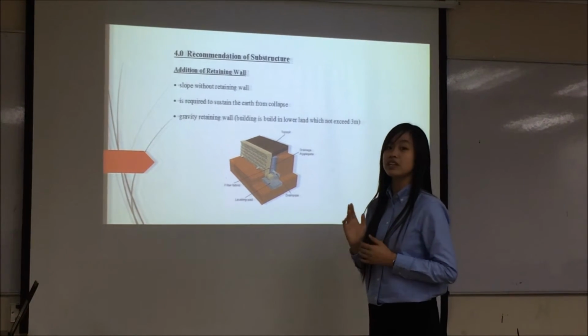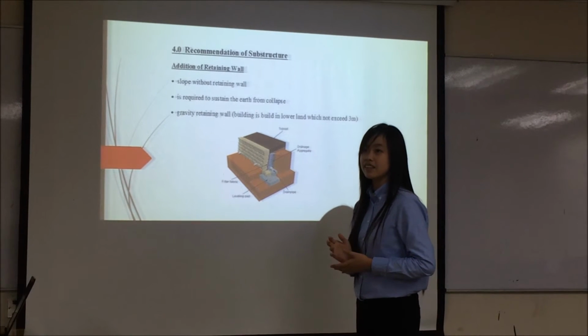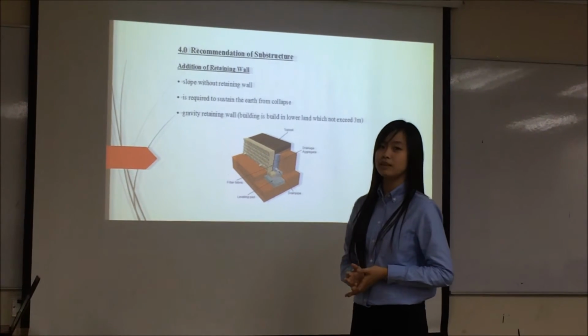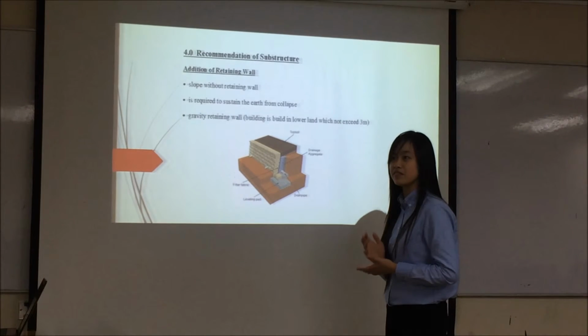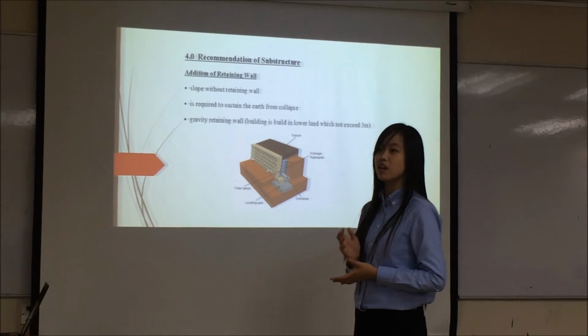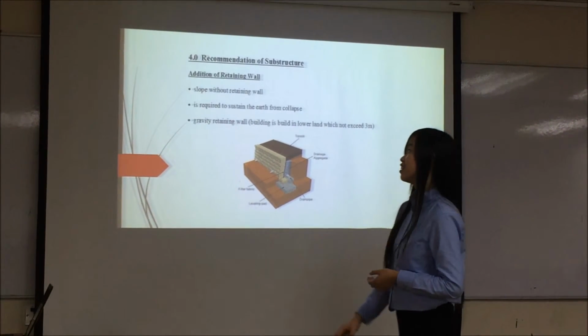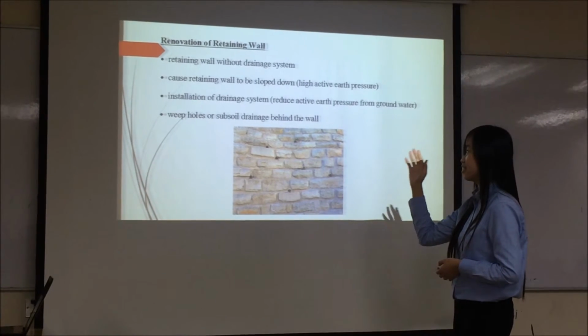Some of the slope is without the retaining wall, so the retaining wall is required to sustain the earth from collapse. The suitable retaining wall is the gravity retaining wall because the building is built at the lower land which does not exceed 3 meters.